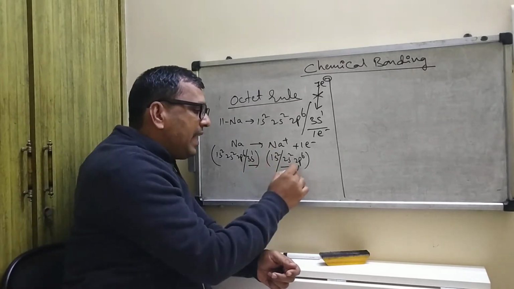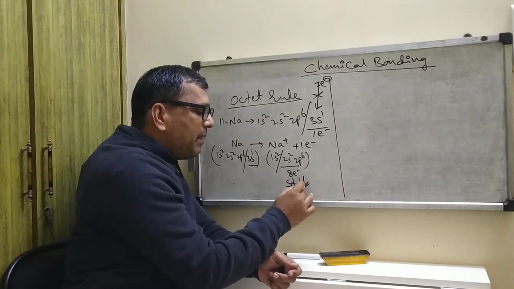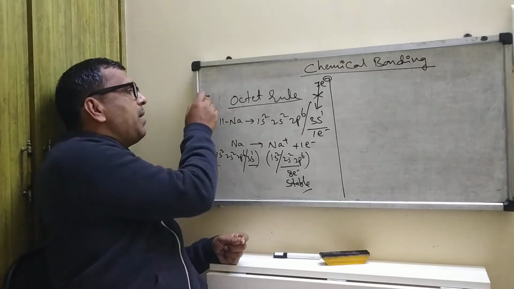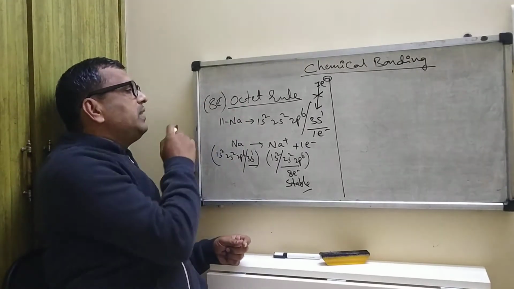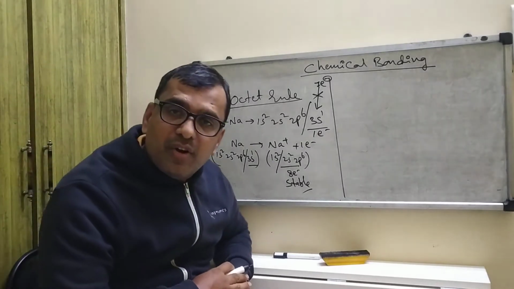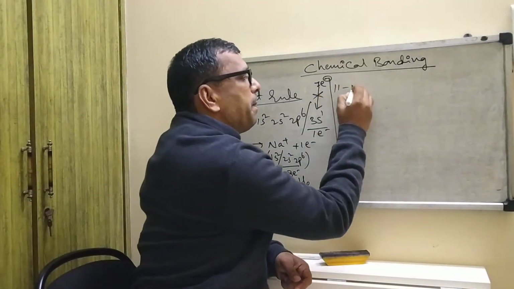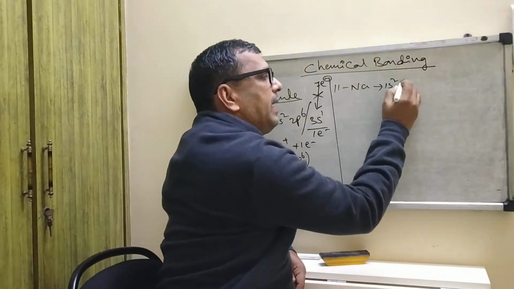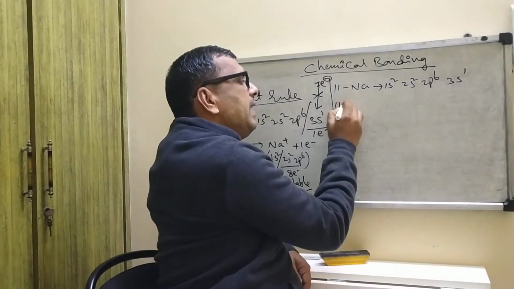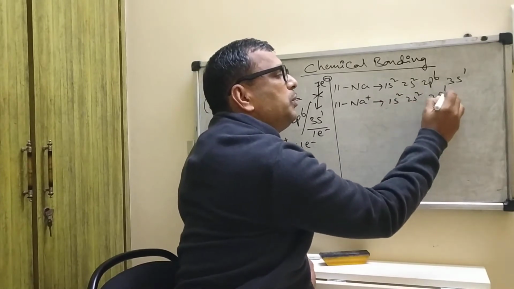Here the valence shell contains 8 electrons, so we call it stable. According to the octet rule, if an atom or ion contains 8 electrons in the outermost shell, we call it a stable electronic configuration. So they will ask: sodium atom electronic configuration is 1s2, 2s2, 2p6, 3s1, and sodium ion electronic configuration is 1s2, 2s2, 2p6.